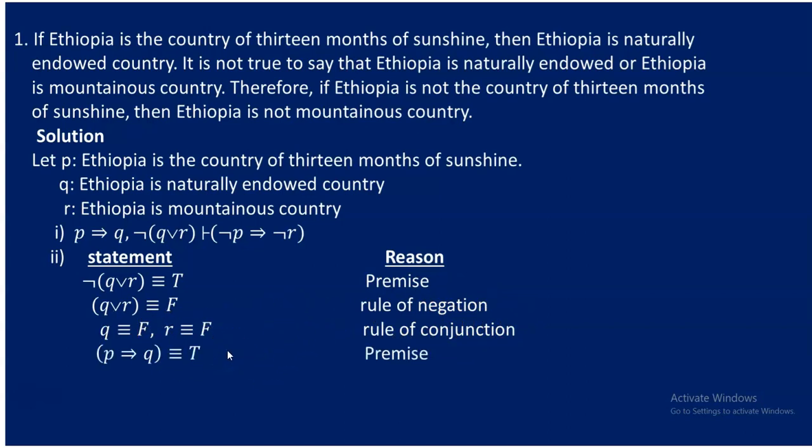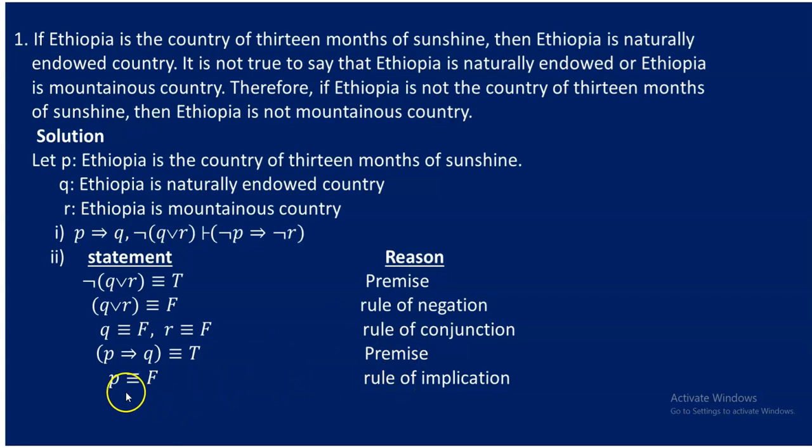Now what comes next is p implies q is true. Look at the beginning, p implies q is true. Reason? Because it's a premise. It's already given to us. You see, p implies q is true, but we know what q is. It is false. So p implies false is going to be what? True. And we knew the rule of implication. The implication said that if the conclusion is false, to make the compound proposition true, necessarily the premise must be false, right? So p has to be false. This is because of the rule of implication, students.